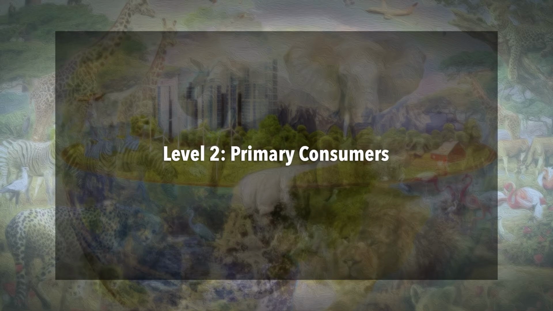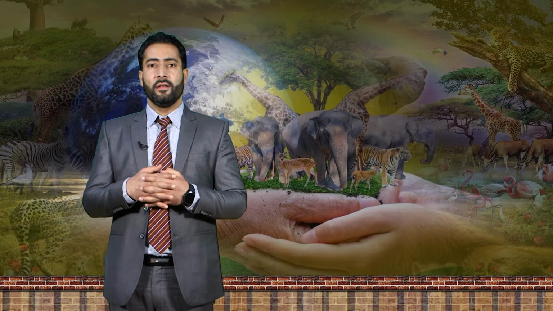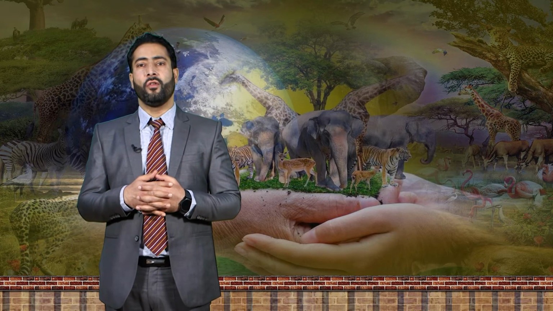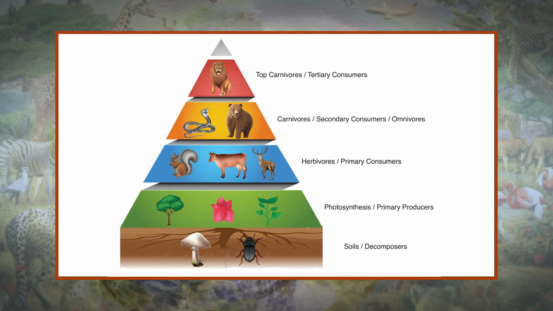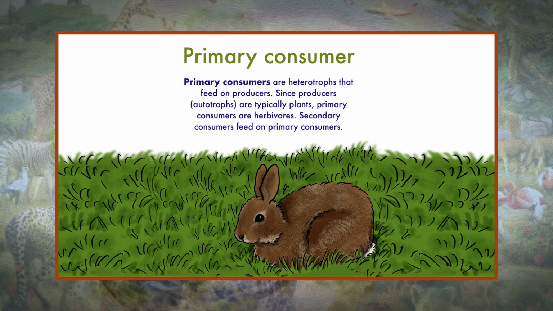Then in level 2, that is primary consumers. The next trophic level in a food chain or an ecological pyramid is the second trophic level. The organisms occupying this level feed on the primary producers and are called primary consumers. Primary consumers are herbivores, that is animals that are adapted to consuming and digesting plants and algae, that is autotrophs.